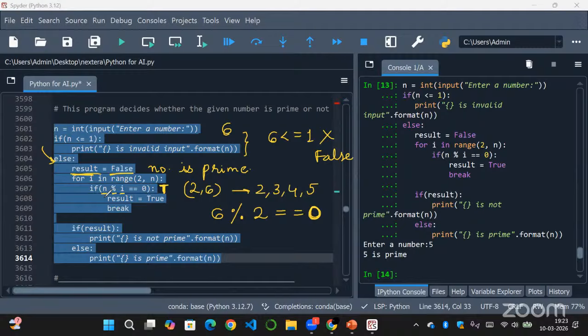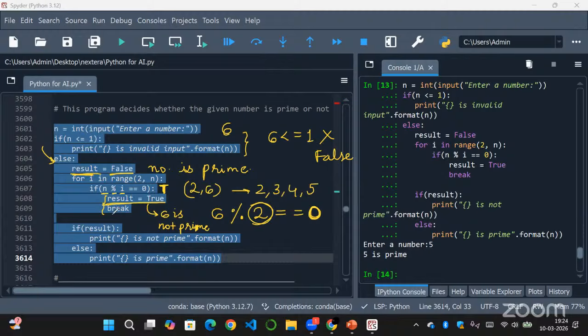So if the condition became true, then we have two statements here. What these statements do is, result equal to true. Initially we thought result equal to false, that is the number is a prime, right? Now result will be equal to true, that is 6 is not prime. We are considering it because it is divisible by 2 also. So this means we found a factor, that is 2. Now the factors of 6 are 1, 2 and 6. So the number is not a prime.